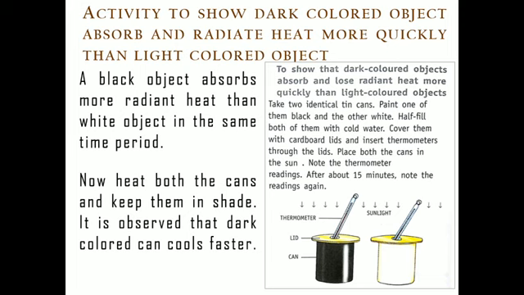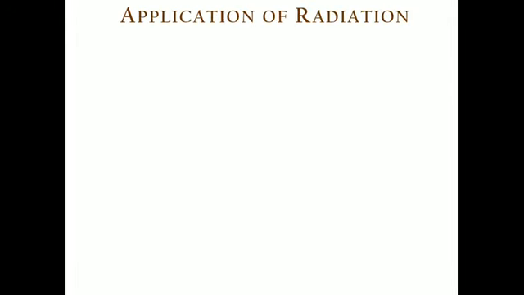Getting my point? So it is heating up fast, and it is also cooling down fast. That means the dark color objects are going to absorb more heat, and they are also going to radiate more heat if we compare them with light color objects. So this is the experiment which is giving us two conclusions about the absorption and radiation of heat by dark color objects. Now let us understand the various applications of radiation.